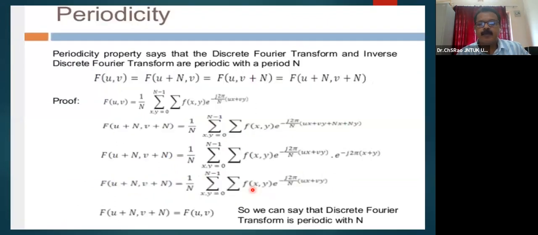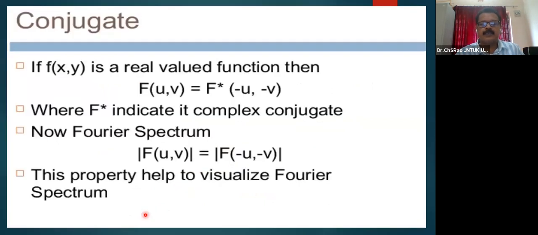The periodicity property is also offered by the Fourier transform. The discrete Fourier transform is periodic with the period n. The periodicity property and its proof can be observed here. I will share the presentation. Don't worry about the presentation.